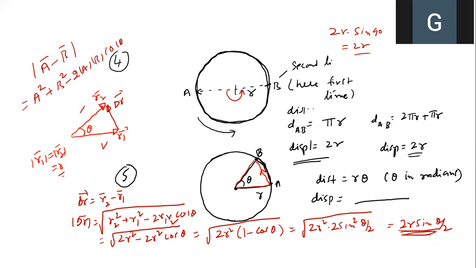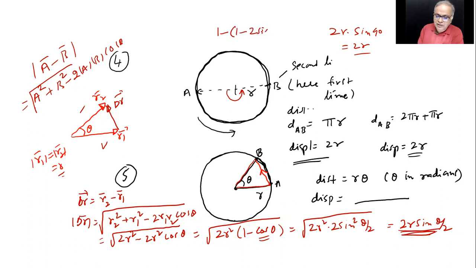So that only I applied here. And you know, 1 minus cos theta means 1 minus 1 plus 2 sine square theta by 2, so this becomes 2 sine square theta by 2.